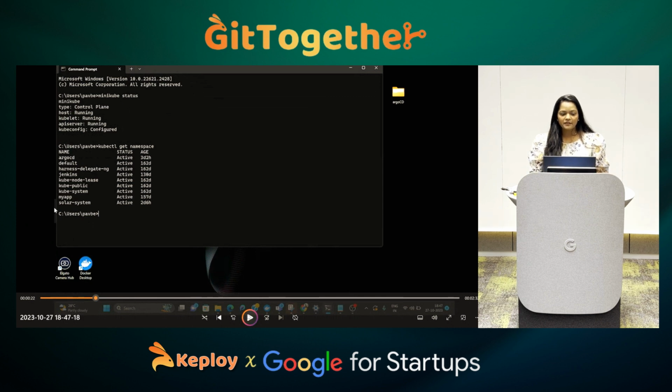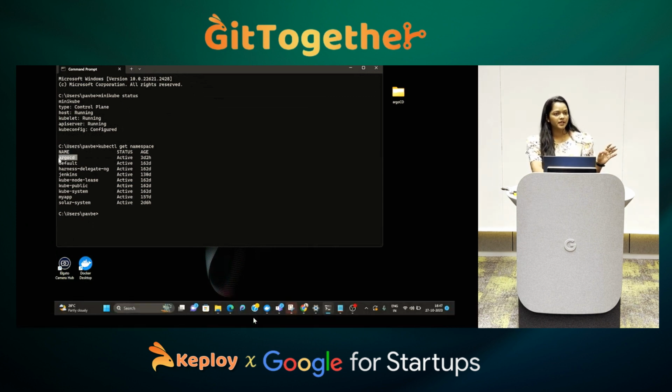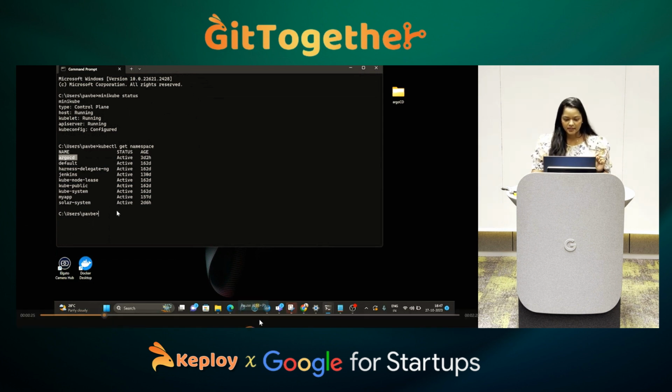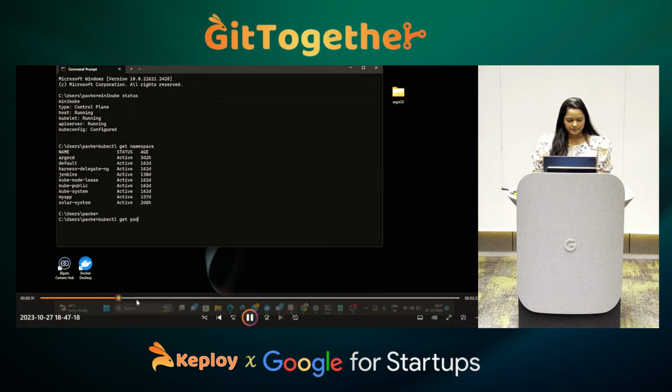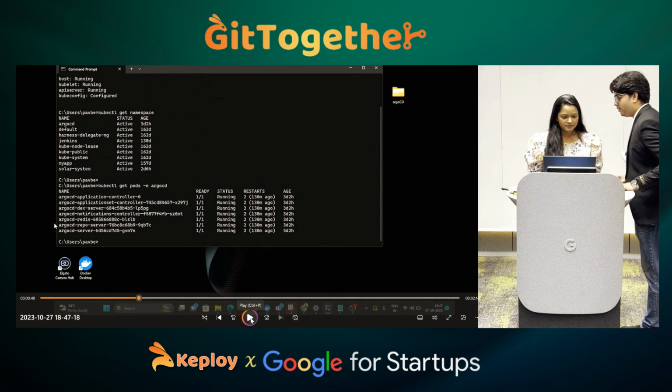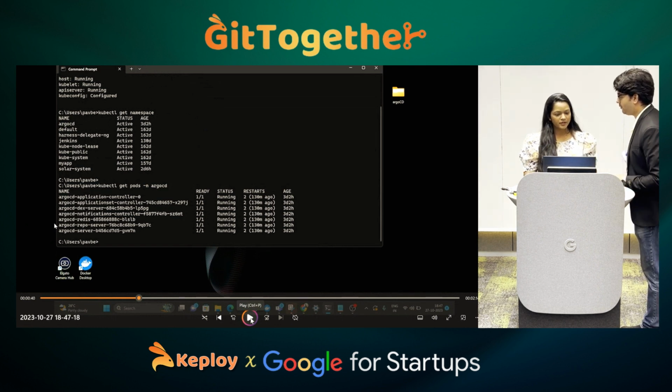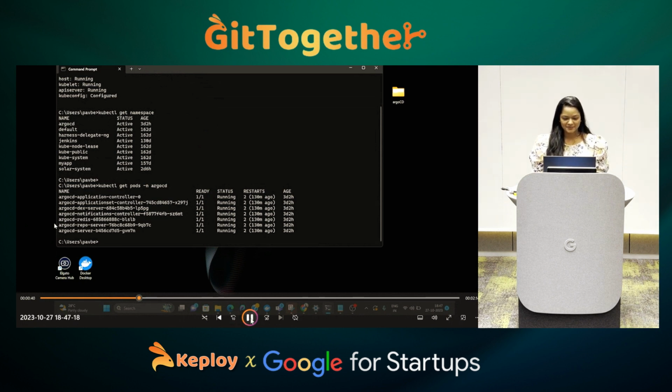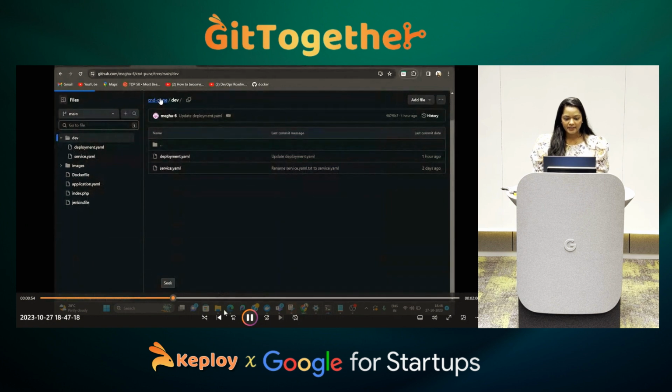I have a namespace called Argo CD, as you can see. In that I have all my pods running. I have installed Argo CD in that. These are the pods that are running, and this is the GitHub repository I'm using, where we have a deployment YAML file and a service YAML file.